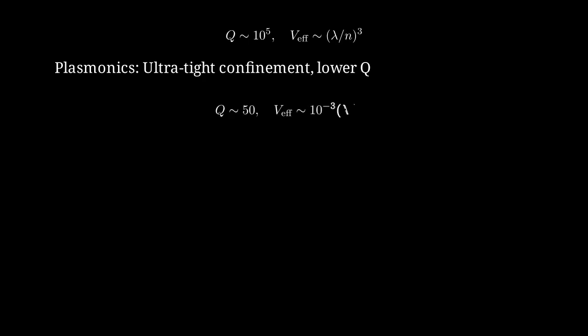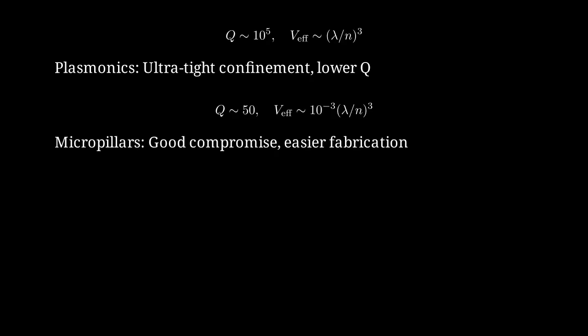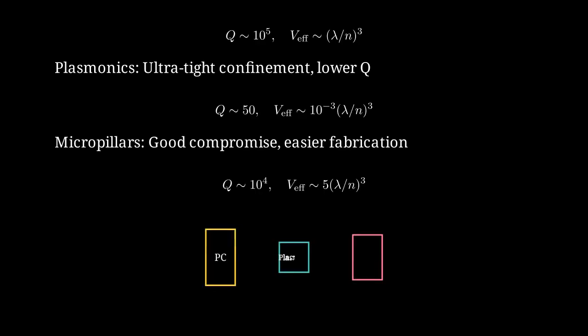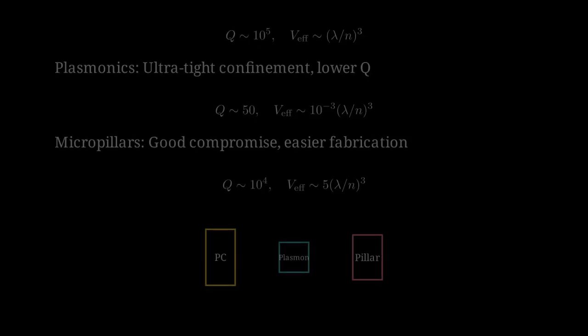Q around 50, but volumes 1,000 times smaller than the diffraction limit. Micropillar cavities offer a good compromise with easier fabrication and integration with quantum dots. Q around 10,000 with mode volumes about 5 times lambda over n cubed. Each platform offers different trade-offs between confinement, quality factor, and fabrication complexity.